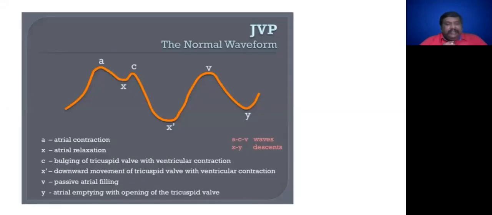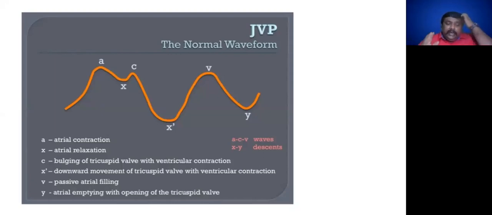So in short, I will tell you what the things are. A wave means atrial wave. Keep this in your mind. C wave means closure wave: the carotid artery impacts on the jugular venous pulse and retrograde transmission occurs. V wave means ventricular wave, X descent, and Y descent. X descent means down displacement of the tricuspid valve and atrial relaxation occurs. And Y descent, opening of the tricuspid valve.